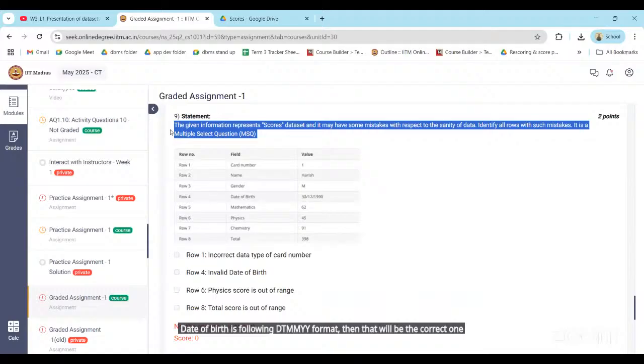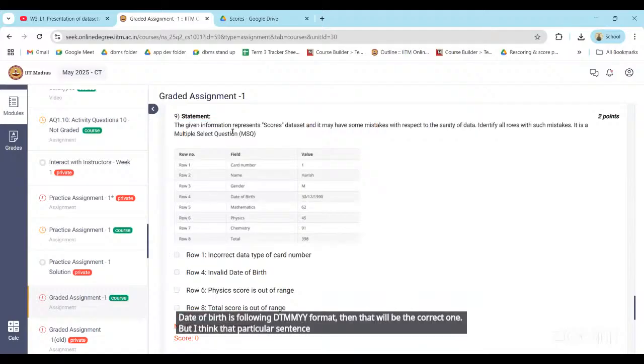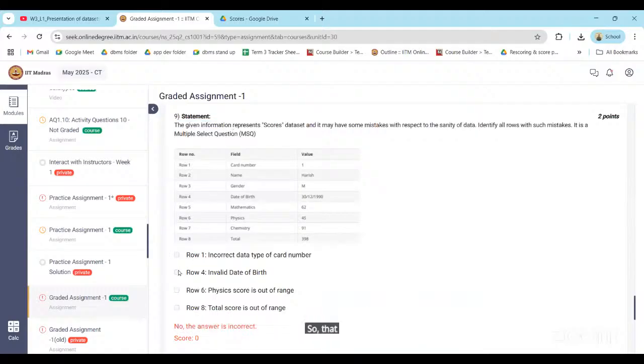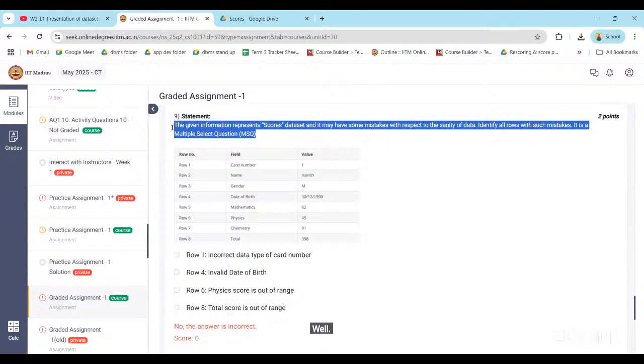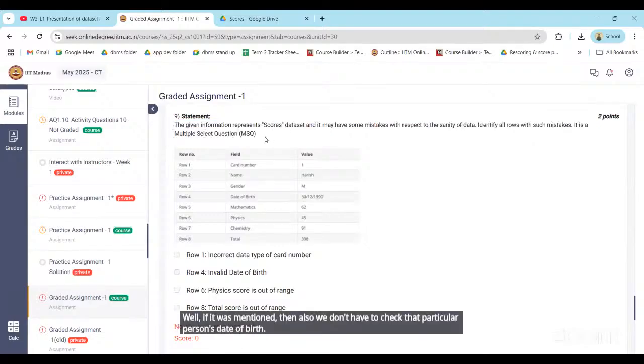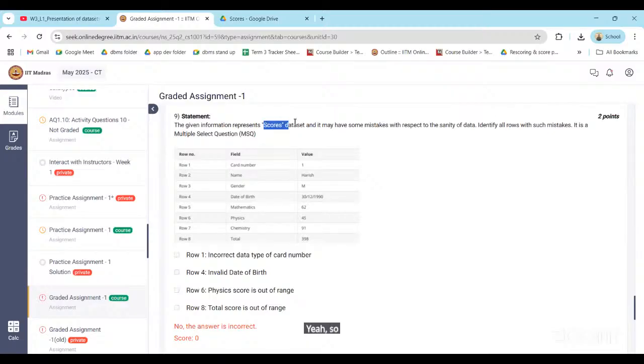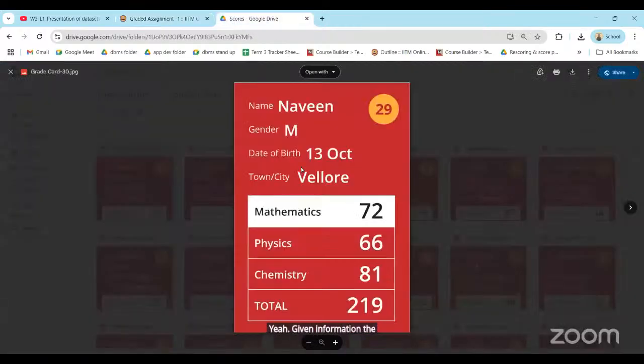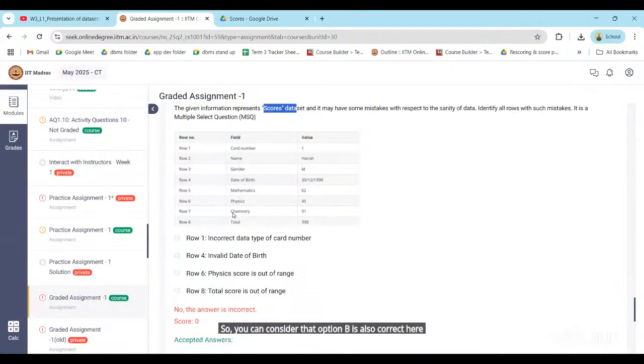But I think that particular sentence is missing here. So option B, invalid date of birth, is also correct here. If the date format was mentioned, we would not have to check that person's date of birth. Even if you look at the given scores data set information, the source does not specify it, so you can consider that option B is also correct here.